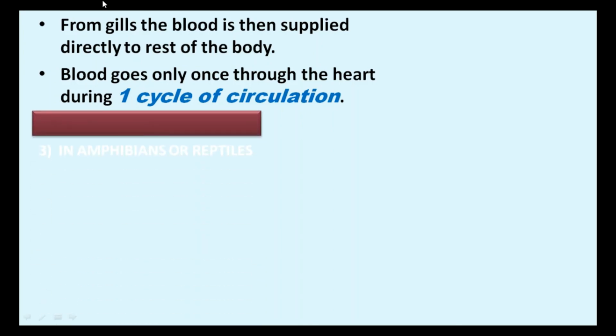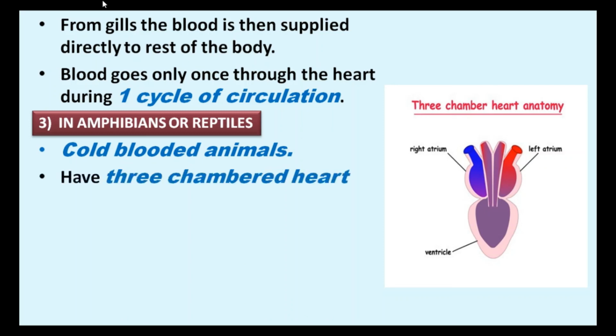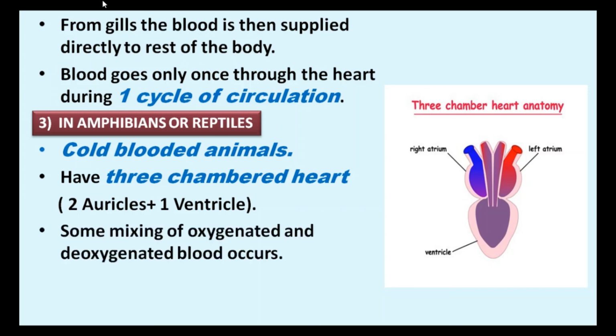In amphibians or reptiles. Amphibians and reptiles are cold-blooded animals. They have a three-chambered heart, meaning two auricles and one ventricle. Some mixing of oxygenated and deoxygenated blood occurs.